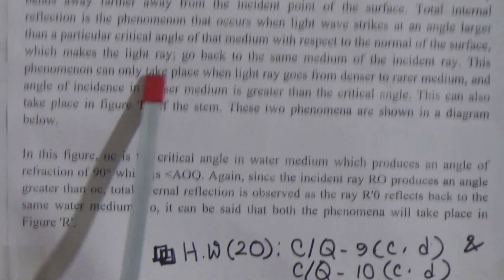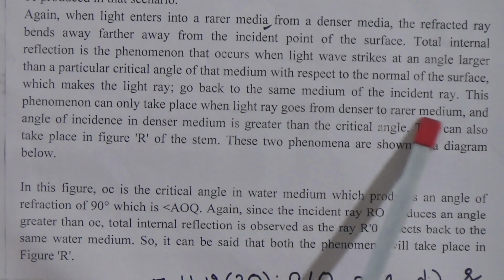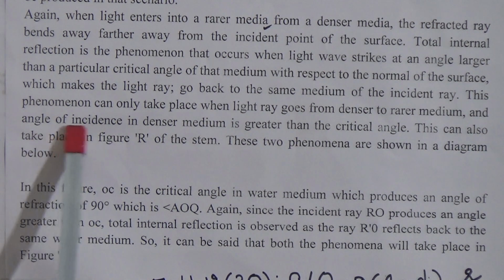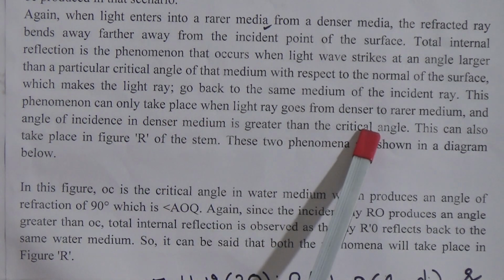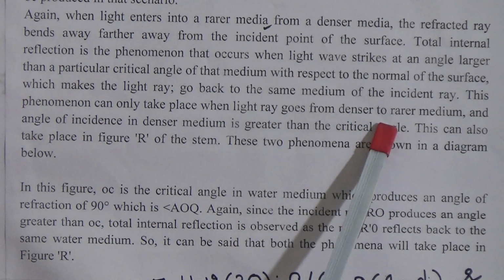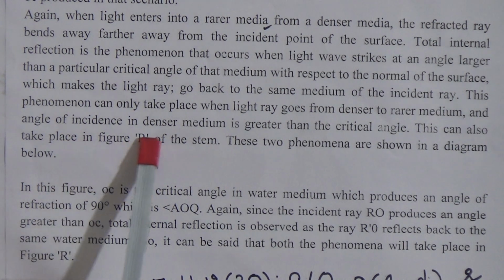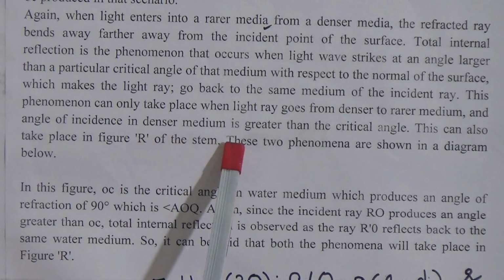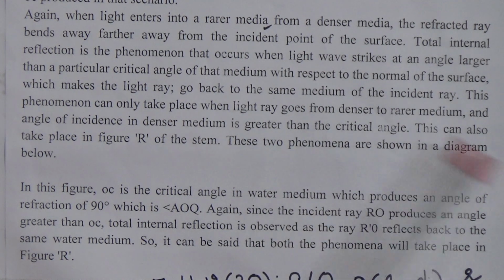This phenomenon can only take place when light goes from denser to rarer medium, and the angle of incidence in the denser medium is greater than the critical angle. This can also take place in figure R of the stem. These two phenomena are shown in the diagram below.